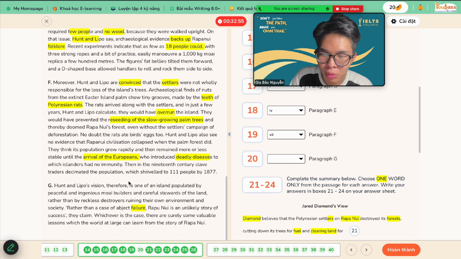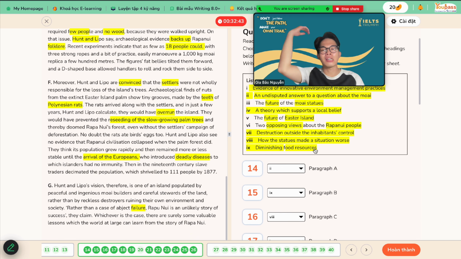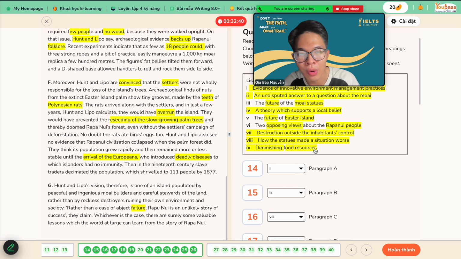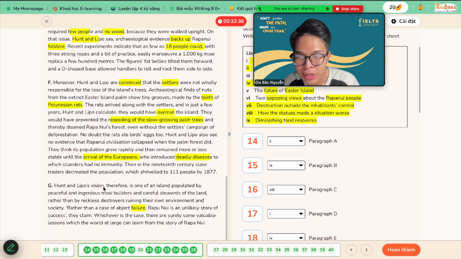So Rapa Nui is an okay, whichever is the case, there are surely some valuable lessons which the world at large can learn from the story of Rapa Nui. Okay, it's just the conclusion of the whole paragraph. So which one is correct? Vision. This is the opinion of Hunt and Lippo, right? Rather than something, which means rather than the assumption of Diamond aforementioned, right?